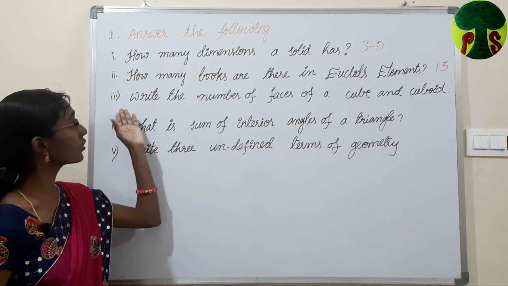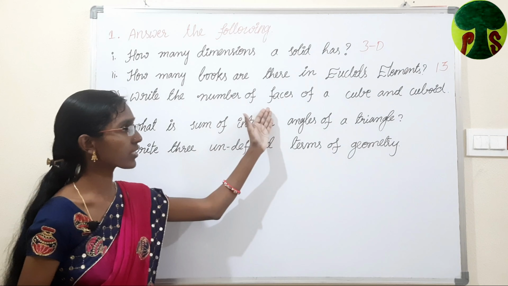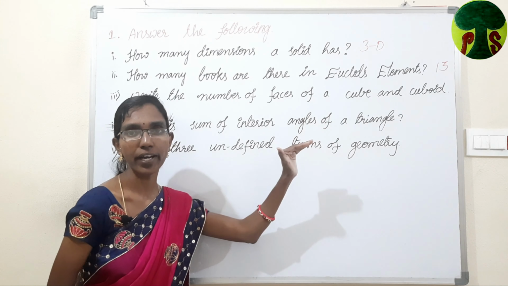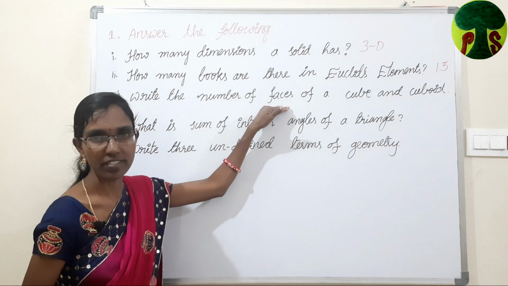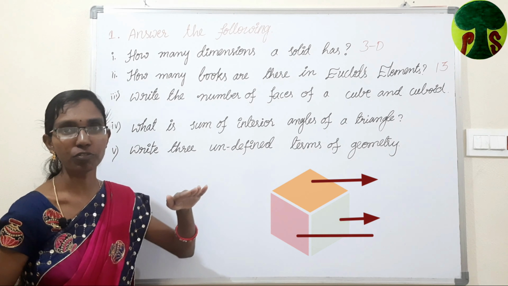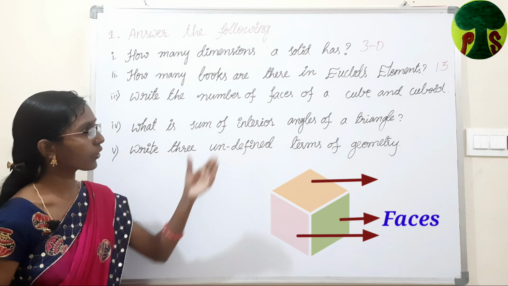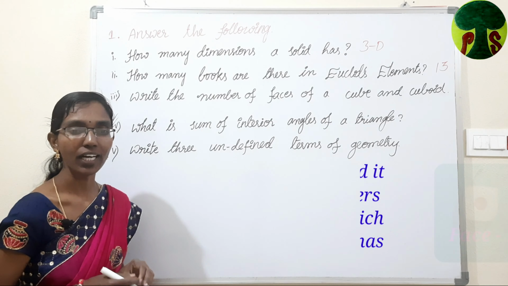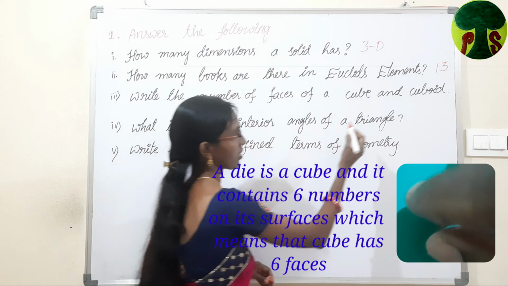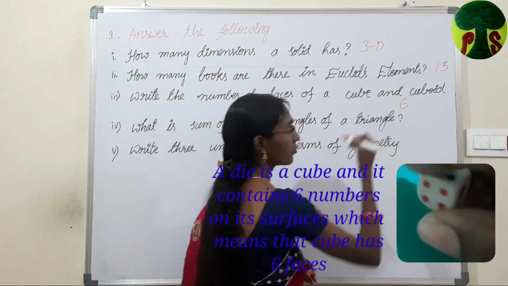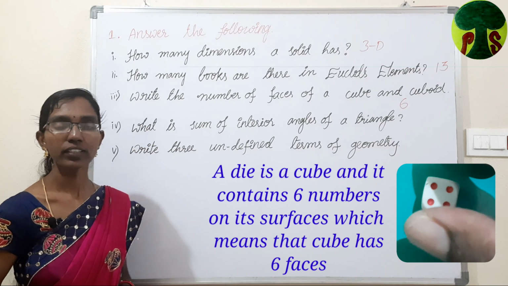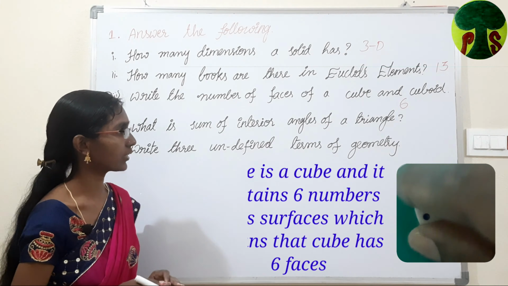Coming to the third question. Write the number of faces of a cube and cuboid. What is the mean by face? Face is nothing but the surface. A cube and a cuboid contains 6 faces.